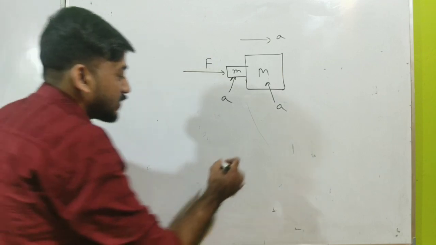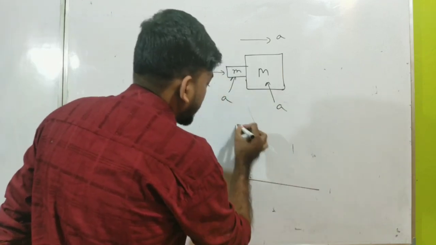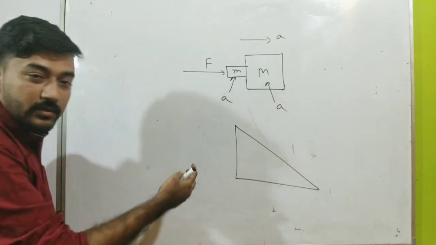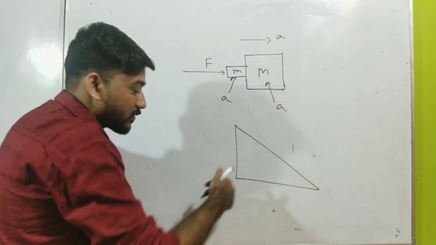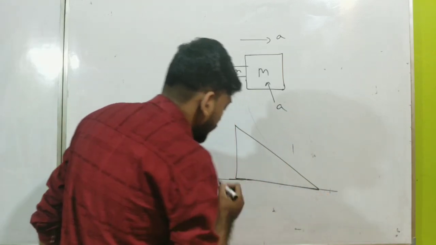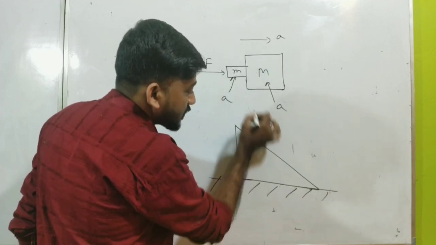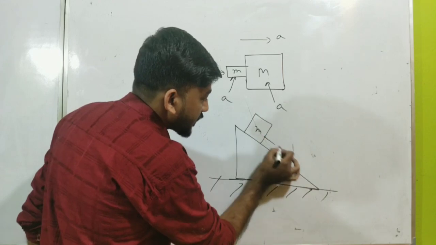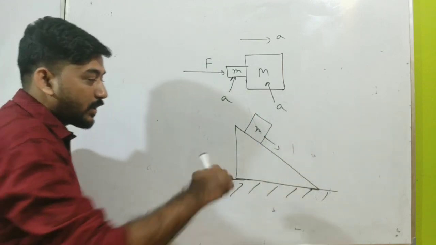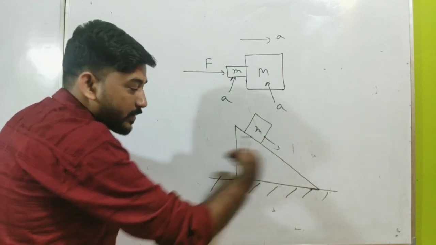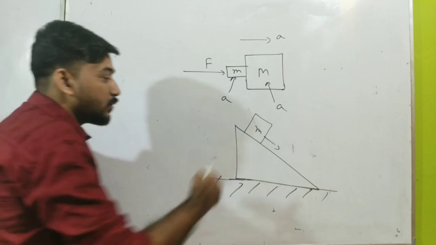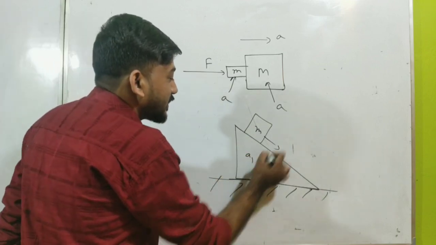Again, I can give you an example like this. This is a wedge, and it can move freely on a smooth surface. If a mass m is moving in this direction, then this object will move in this direction. Can you relate the acceleration of this object and this object?